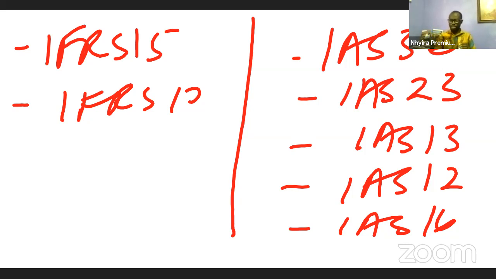So which of these standards do you want us to look at today? Indicate in the chat box. Let's see which standards we can look at today.